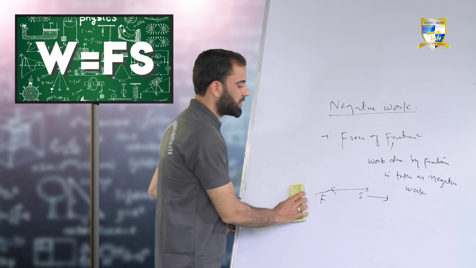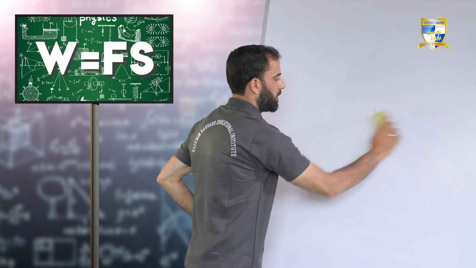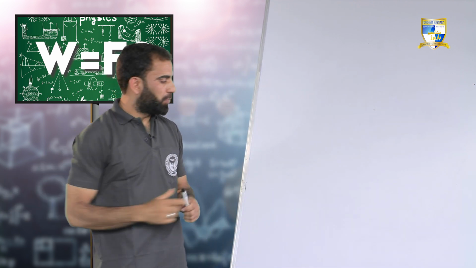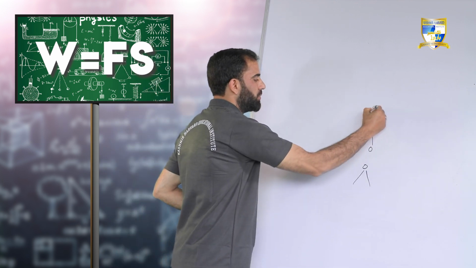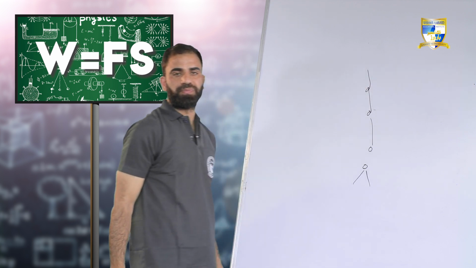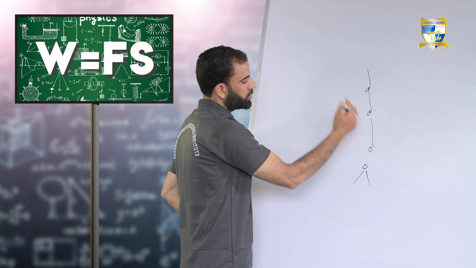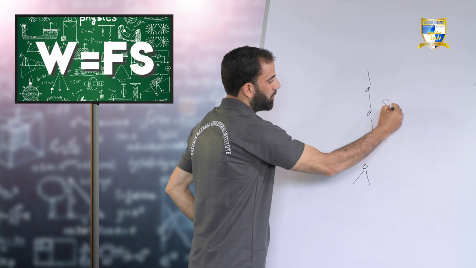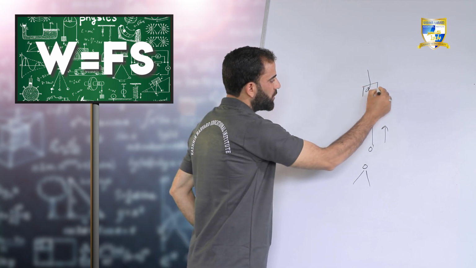Let me cite one more example here. If a person is throwing an object in the upward direction, the displacement is produced in the upward direction, and on this object what force is acting?